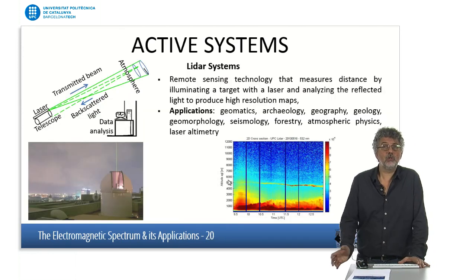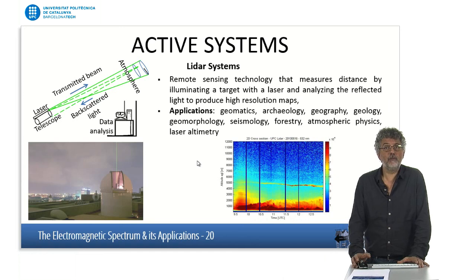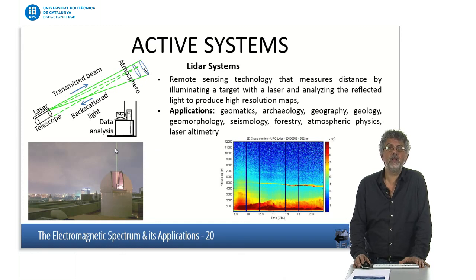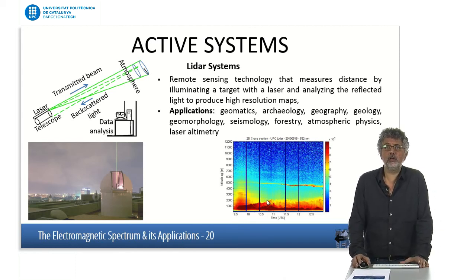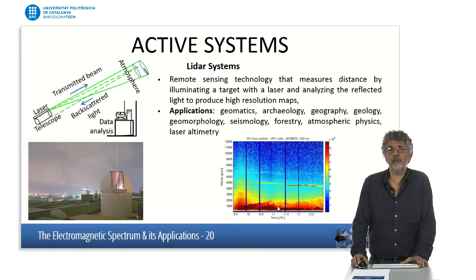Or we can also use active optical systems to, for instance, sense the atmosphere. Here you can see a laser, the green beam pointing towards the atmosphere, and then how we can recover a profile of either clouds or the presence of pollutants in the atmosphere using this sort of measurement.